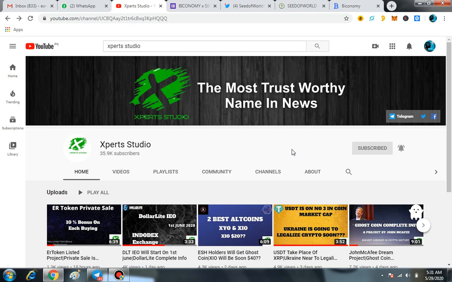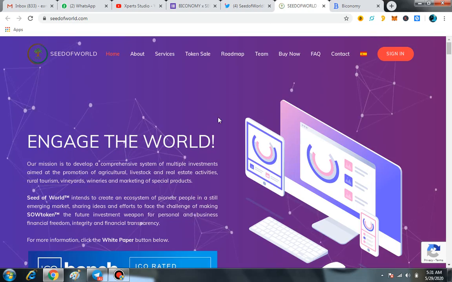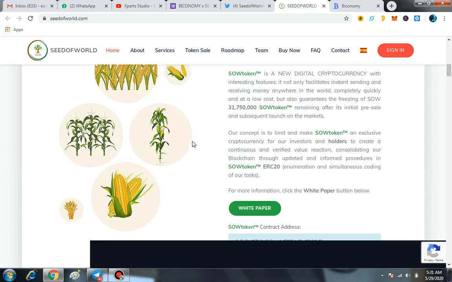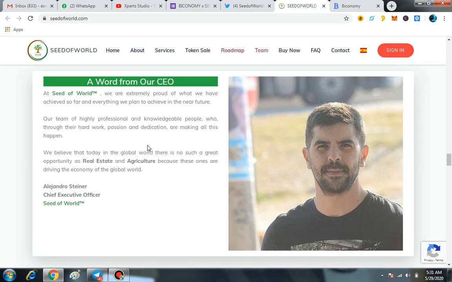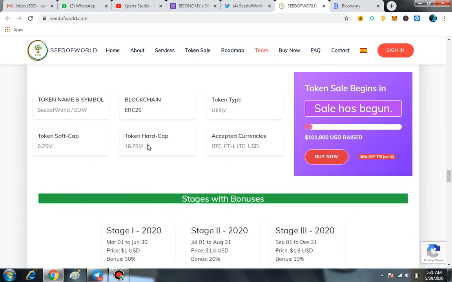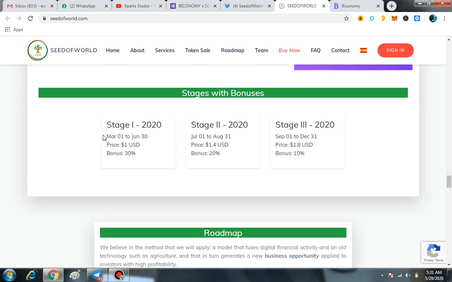So how can you join it? First of all, I will show you the main thing, that is basically the price of Seed of World token. Here you can see for yourself that one SOW is equal to $1. So it is your time. Right now one SOW is equal to $1, and in their airdrop, you'll be able to collect up to 15 SOW tokens. So how can you join?